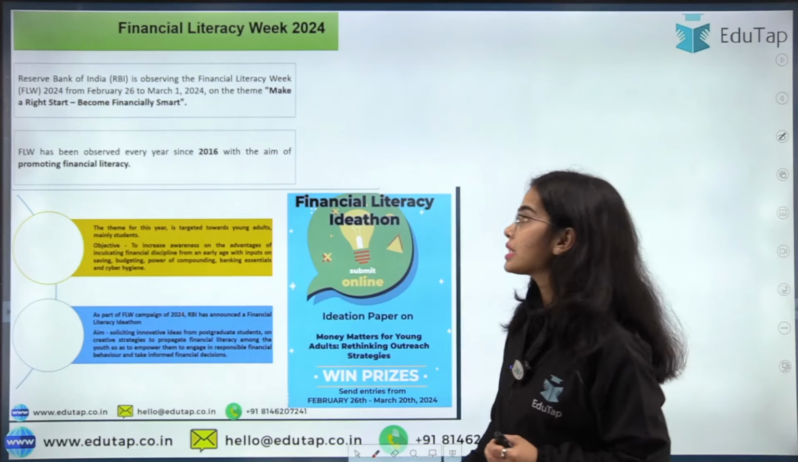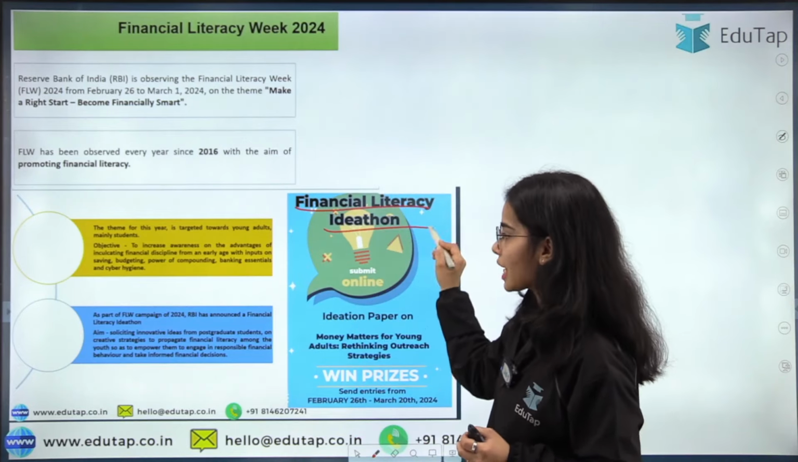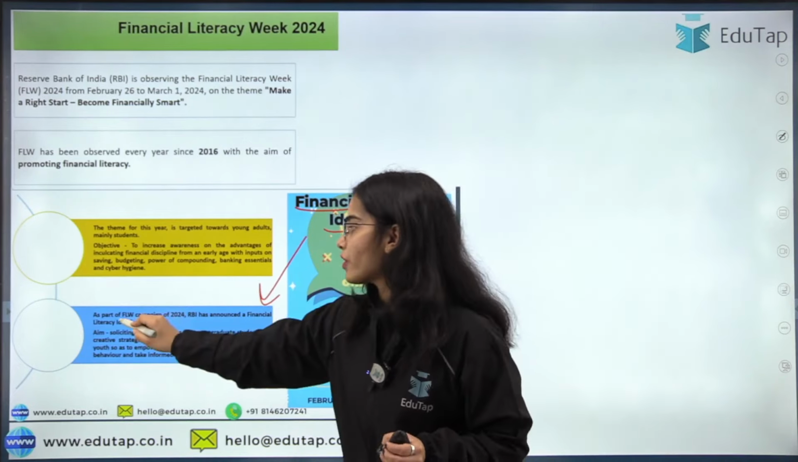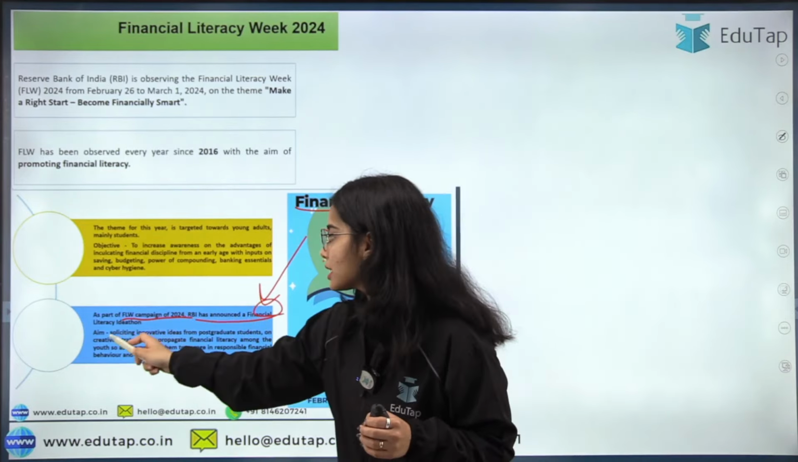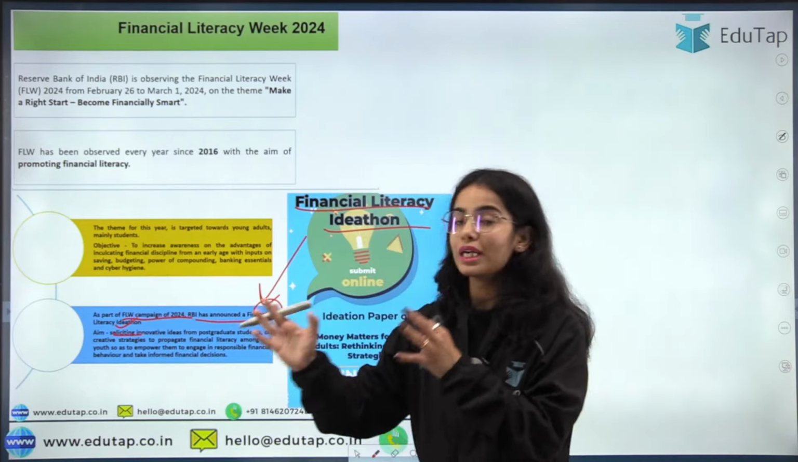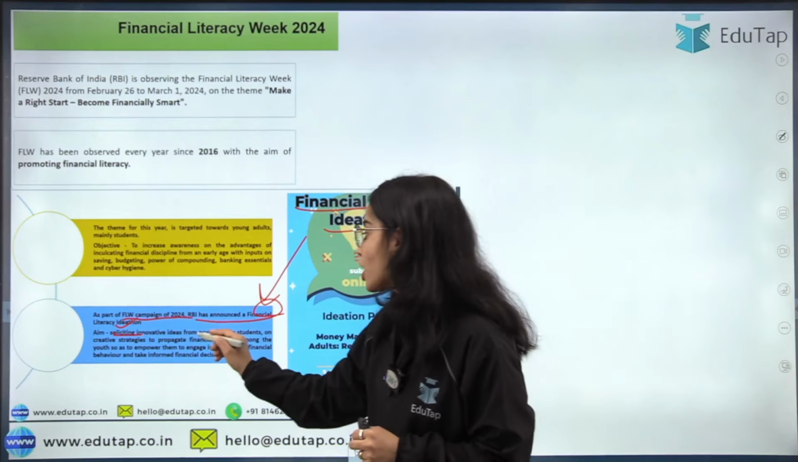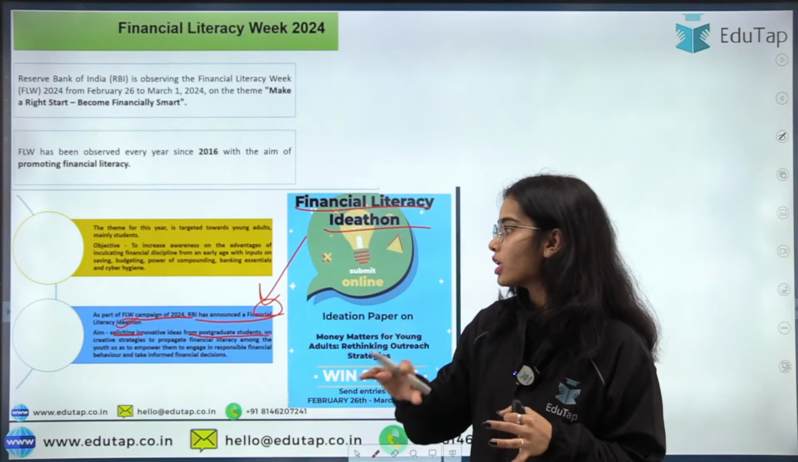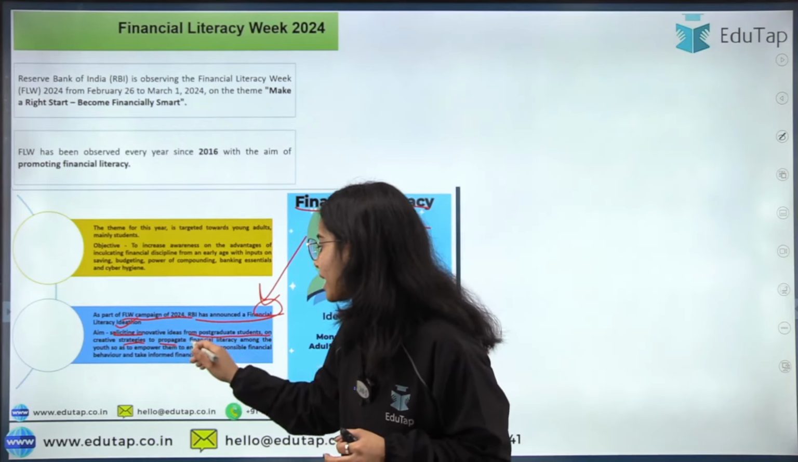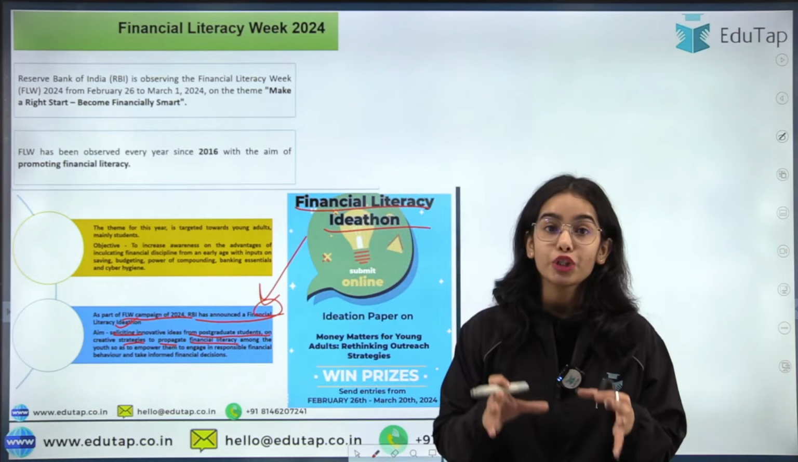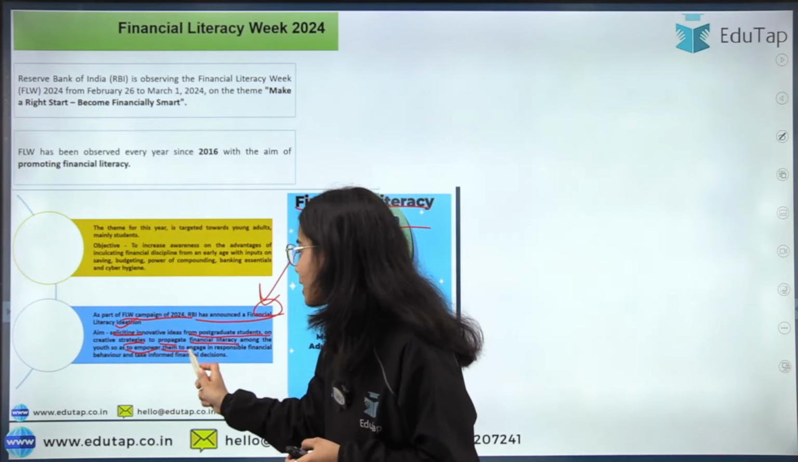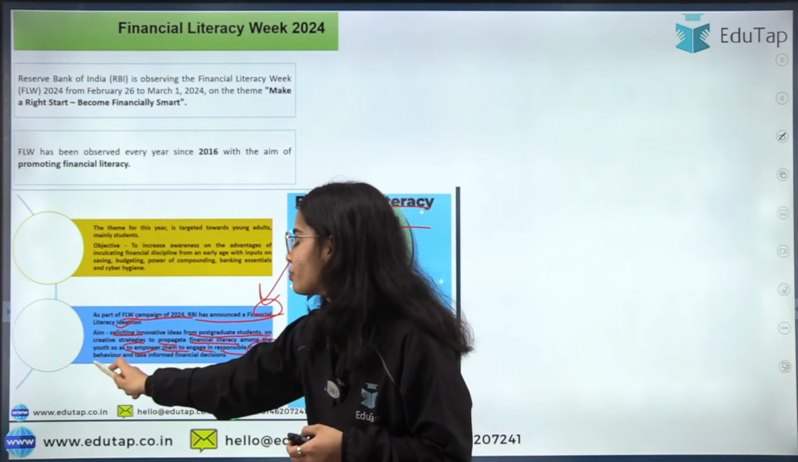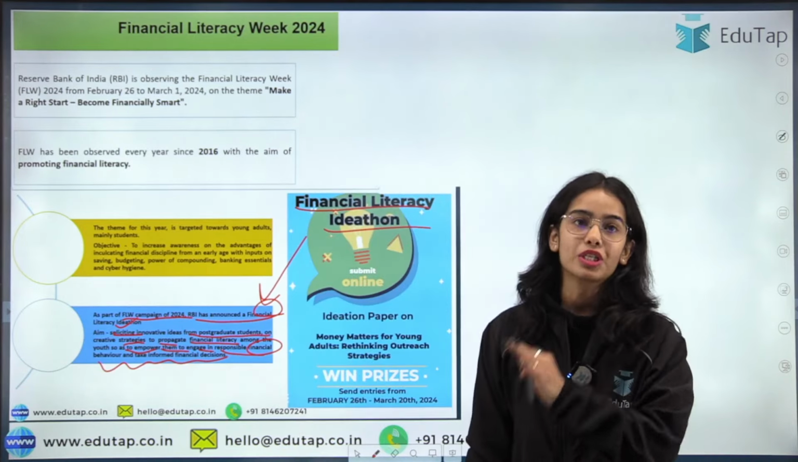Okay, so here you can see that the Financial Literacy Ideathon is part of the Financial Literacy campaign of 2024. The RBI has announced this Ideathon for getting innovative ideas from the postgraduate students on creative strategies to propagate financial literacy among the youth, so as to empower them to engage in responsible financial behavior and take informed financial decisions.